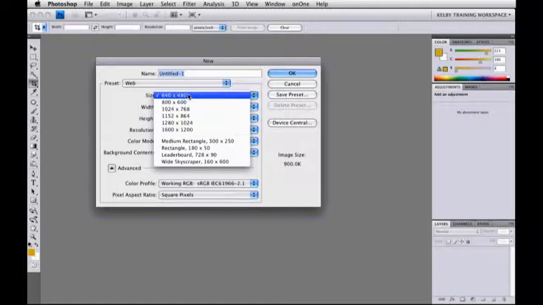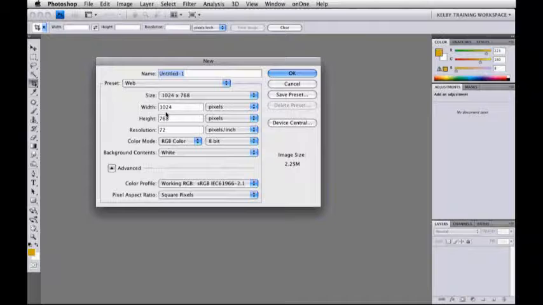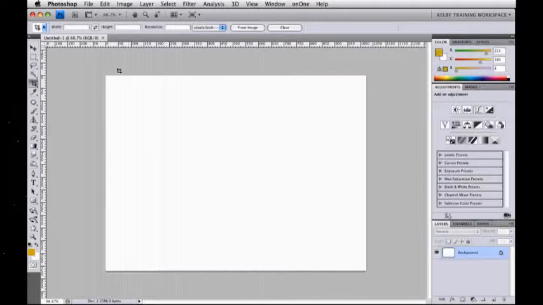More often than not they tell you, all right, well pick 800 by 600 or 1024 by 768. But the space that you have here isn't necessarily space that you actually have to work with when you're trying to design a page. Now, take a look. Here I have 1024 by 768, right? So that's pretty normal. Now, what I'm going to do from here is bring up Dreamweaver.